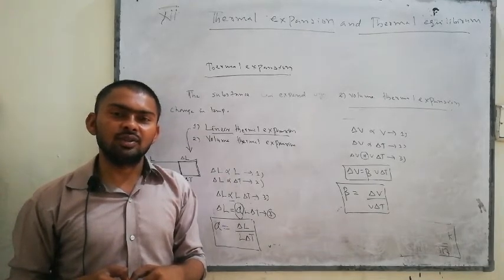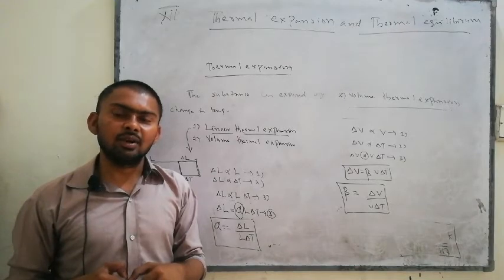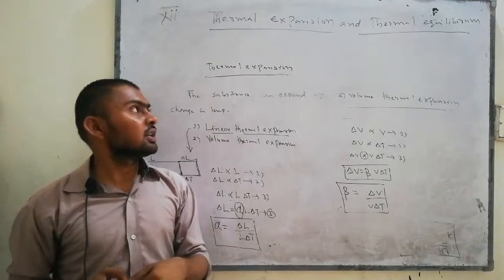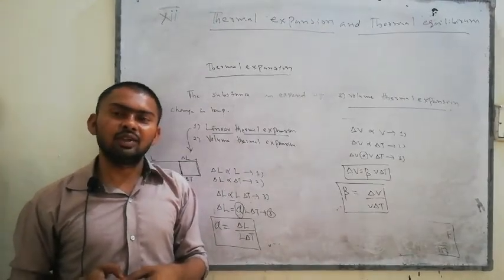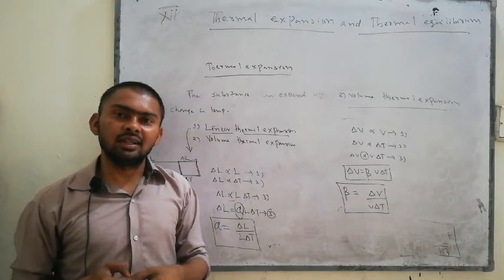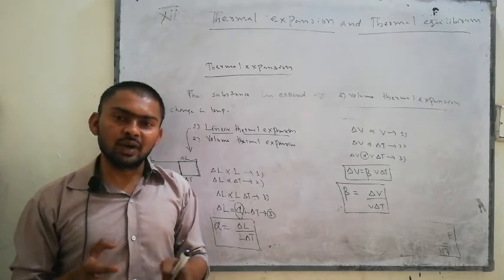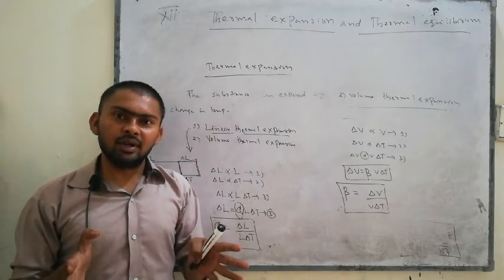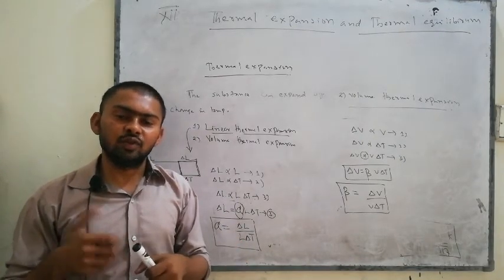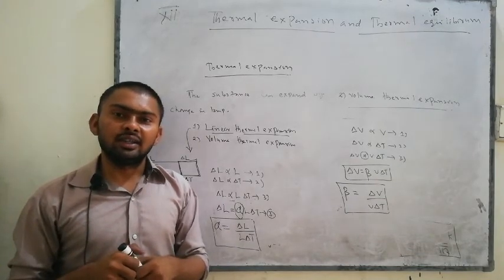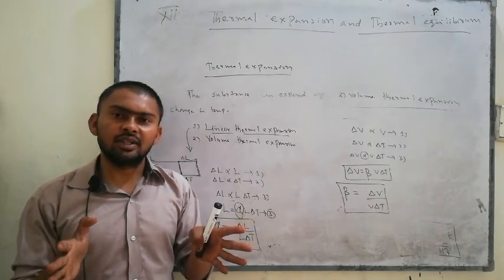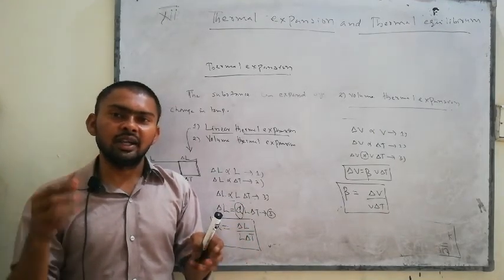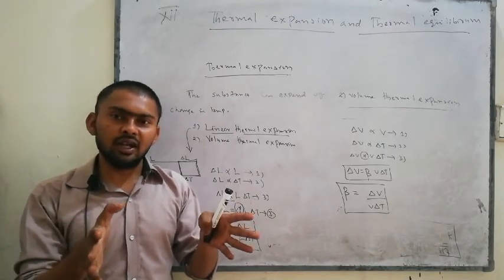So it was all about thermal expansion, linear and volume, and now we have thermal equilibrium. Thermal equilibrium is that phenomenon in which two bodies or three bodies have the same temperature. Suppose we have different bodies initially, number one a cold body, number two a hot body, and we take them into an environment at room temperature.